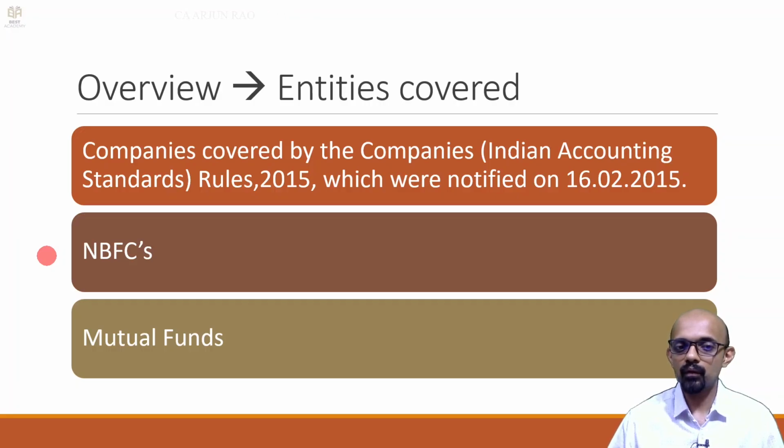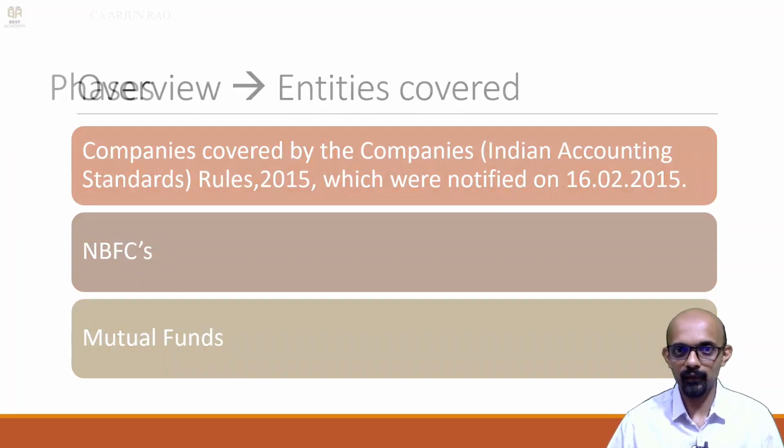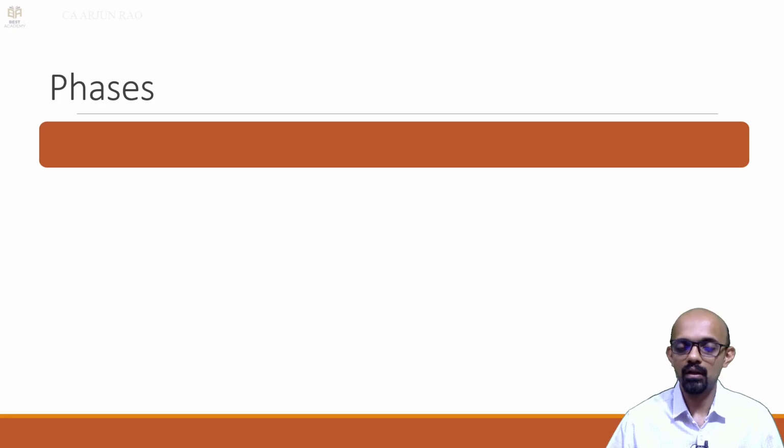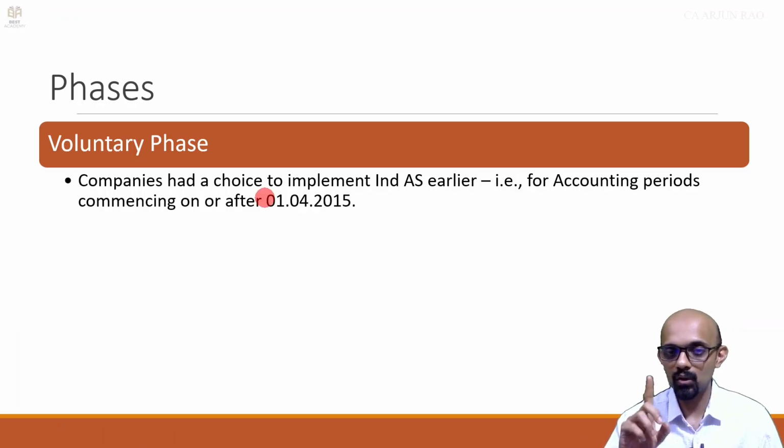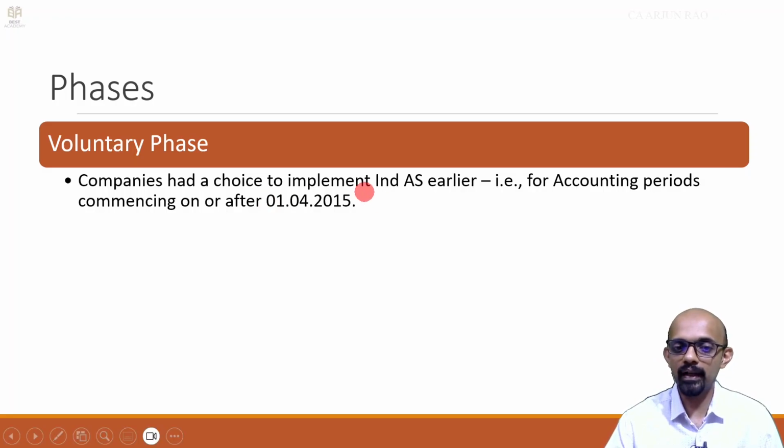So, for implementation, different timelines were given, and these are called phases. When the notification came out, there was a voluntary phase. That is, companies had a choice. If they wanted, they could follow from the year of the notification itself. The notification was issued on 16th February 2015. If they wanted, for accounting periods commencing on or after 1/4/2015, they could prepare as per Ind AS.